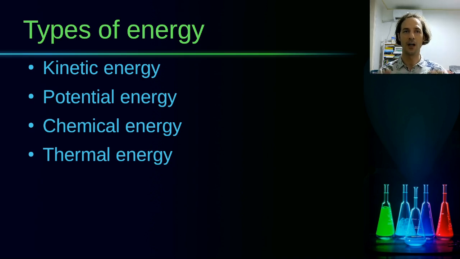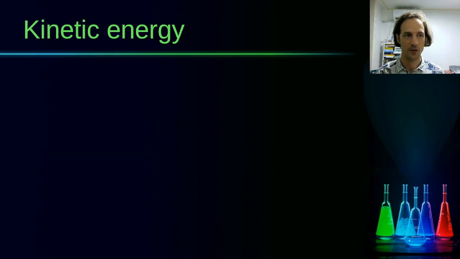So basically all types of energy in the end can be described as kinetic and potential energy of the parts that make up that object, but sometimes it makes sense to create these more derived types of energies.